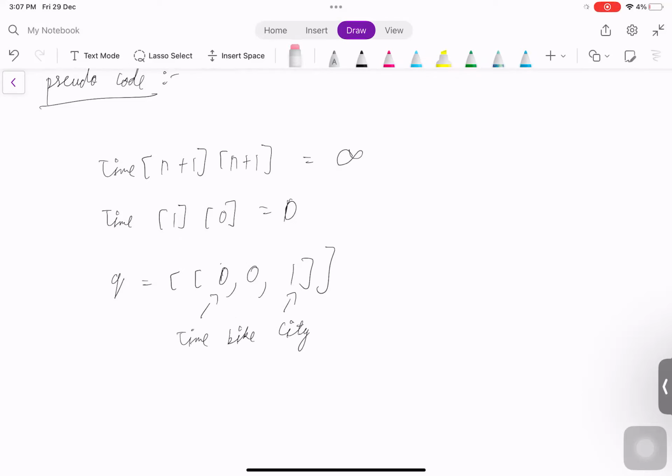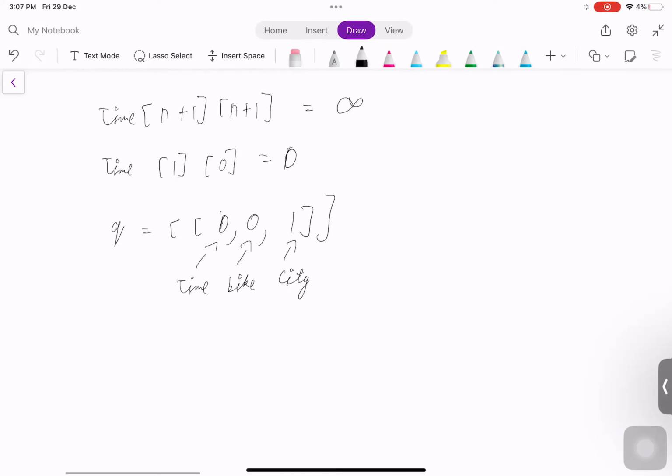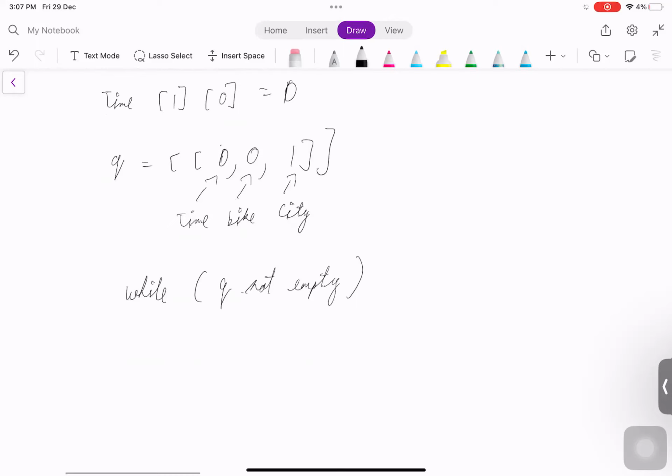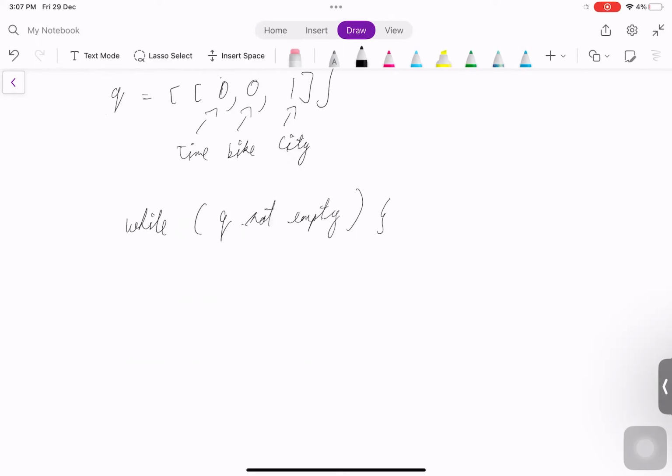So now, okay, let me just put it like this. So this is how it looks. While queue is not empty. Until the queue is empty, that means we have more to explore. So now, let t be the current time, let me define it with the same variables.